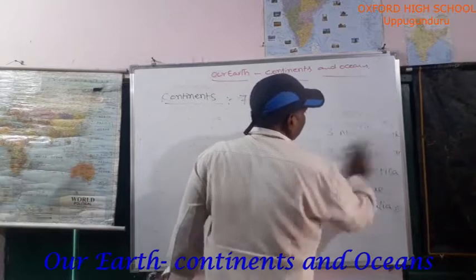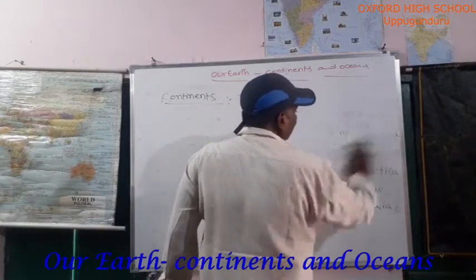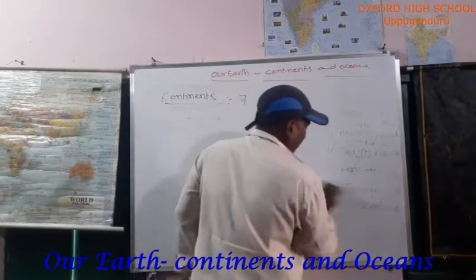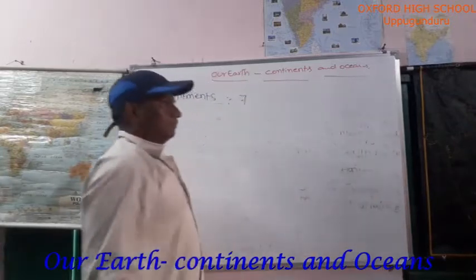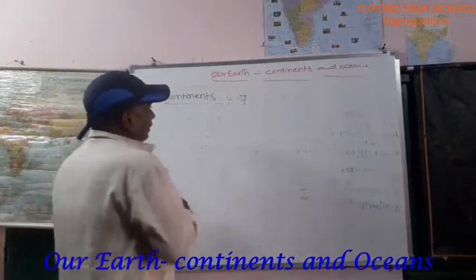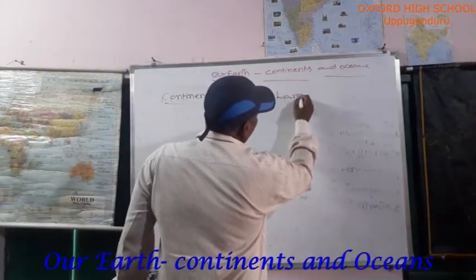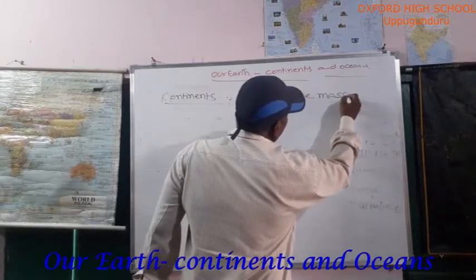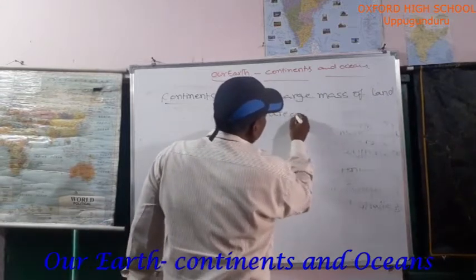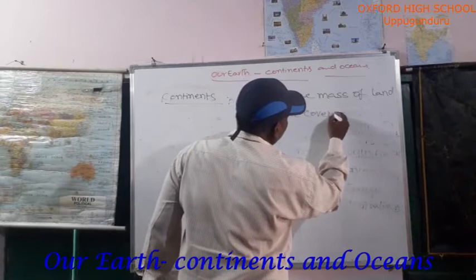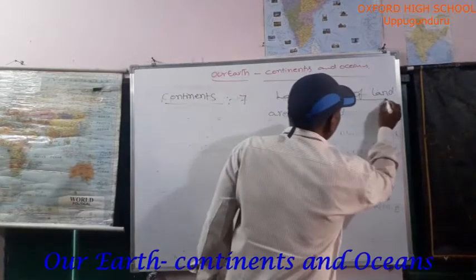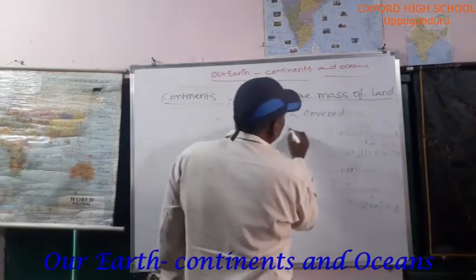How will we determine that this is a continent? These continents are surrounded by large stretches of water. These large stretches of water are called oceans. Okay. A large mass of land area covered by water or separated by water. This mass of land is called a continent.